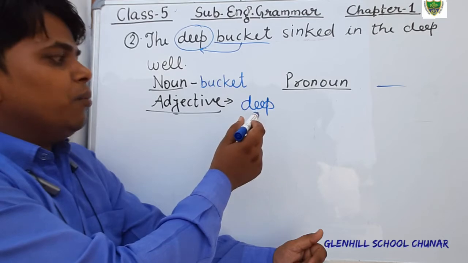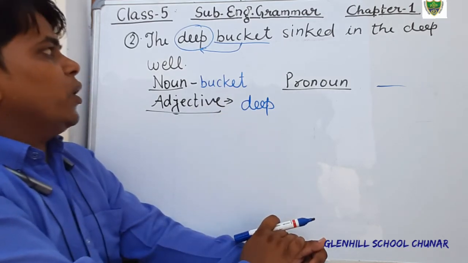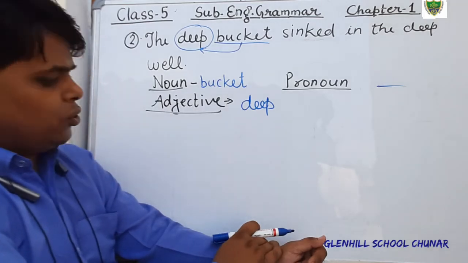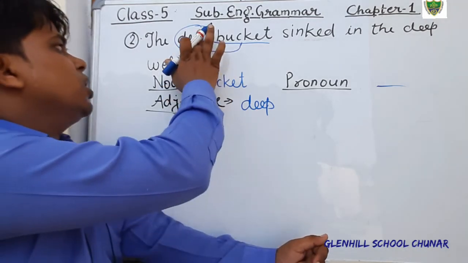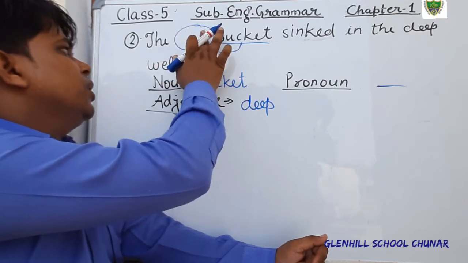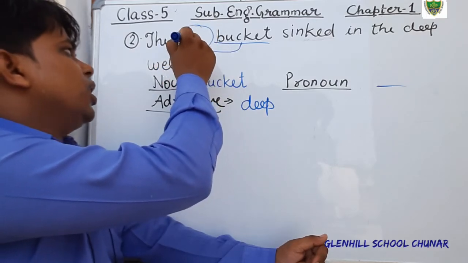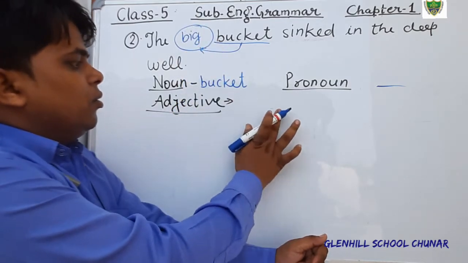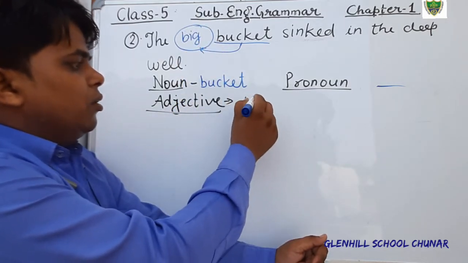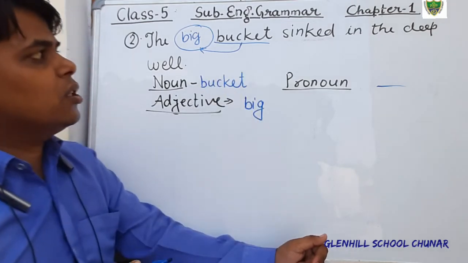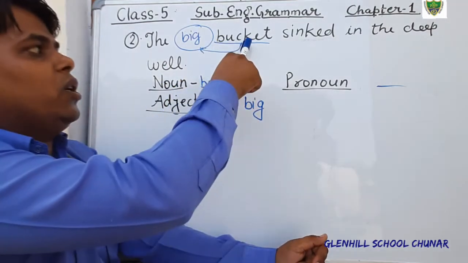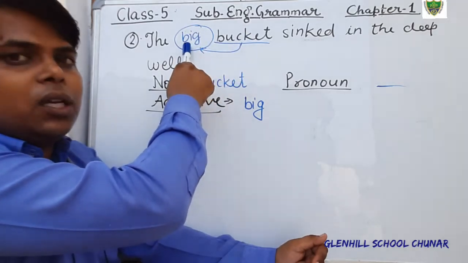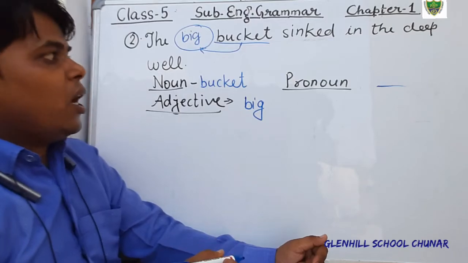Therefore, the word big is adjective. Write down big. Okay, students. So big bucket. The bucket has been described with the help of this word big. So big is adjective.